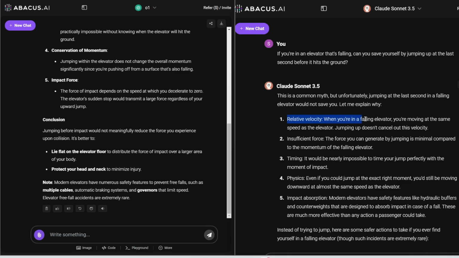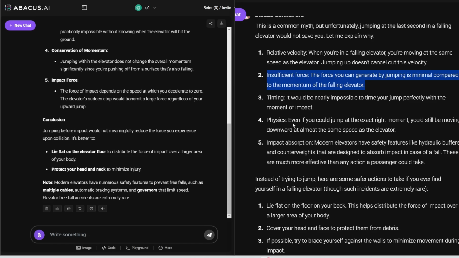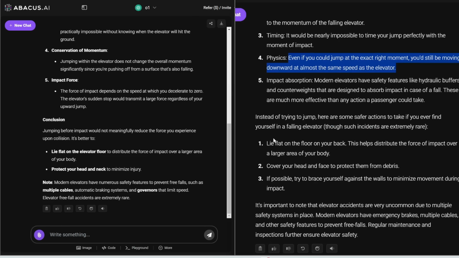When you're in a falling elevator, you're moving at the same speed as the elevator. Jumping up doesn't cancel out this velocity. And insufficient force. The force you can generate by jumping is minimal compared to the momentum of the falling elevator. So it says, even if you could jump at the exact right moment, you'd still be moving downward at almost the same speed as the elevator. So instead, what you should do is lie flat on the floor on your back. This helps distribute the force of impact over a large area of your body.